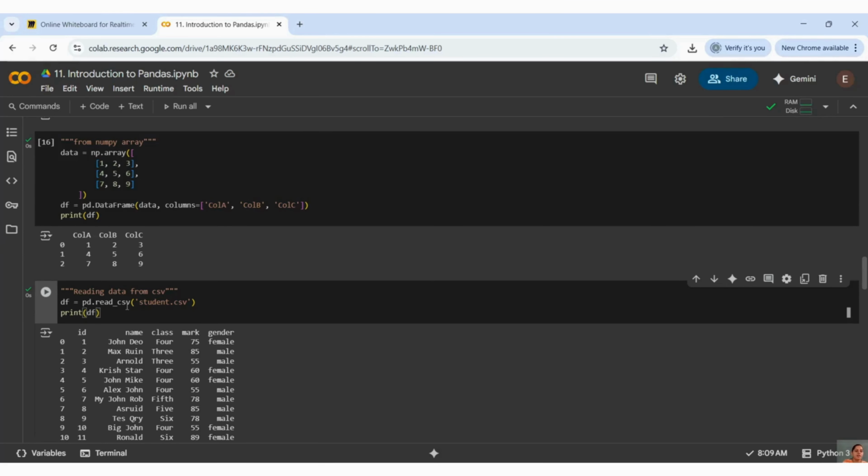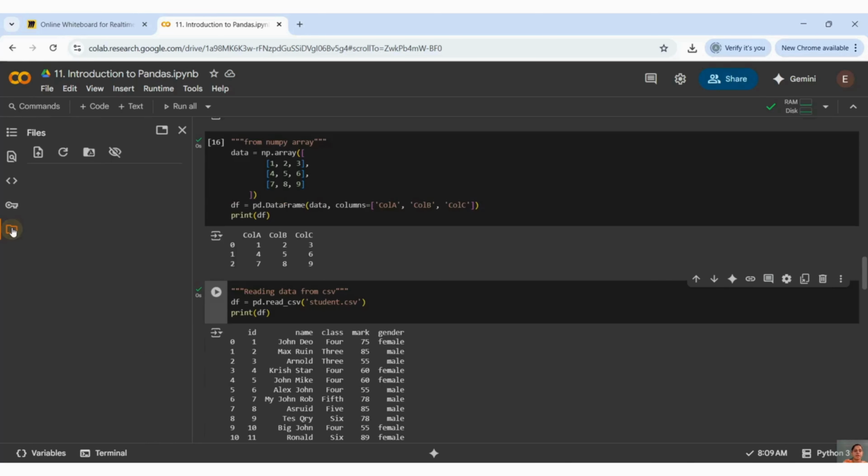So here, if you load your Colab, in your fifth tab, I am hovering my mouse. You will see a files tab. You need to click on that, and under the Files heading, what components are available there? We have upload, refresh, drive, and show hidden files.